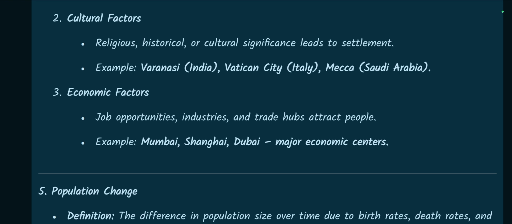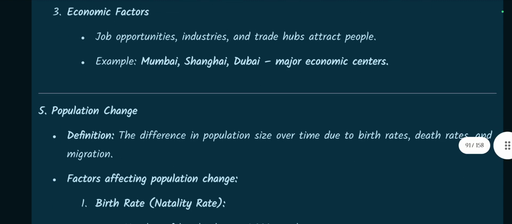Economic factors, job opportunities, industries, and trade hubs attract people. For example, Mumbai, Shanghai, Dubai are major economic centers.